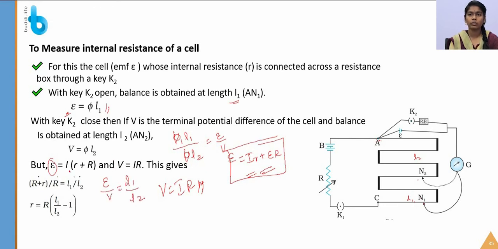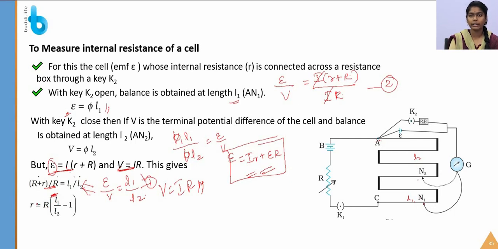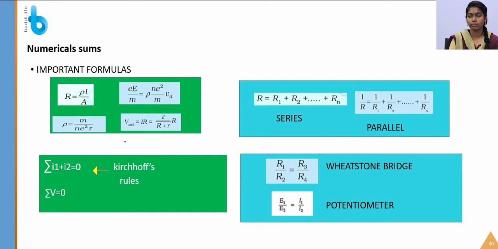Similarly, we are going to use this equation. I am taking this equation, so E by V is equal to, by equating these values, we are getting this derivation. I gets cancelled, so that R plus r by R is L1 by L2. I am equating these two equations here. So r is equal to R into L1 by L2 minus 1. This is the final expression we are getting. This is the important formula that you have to remember for doing the problems.